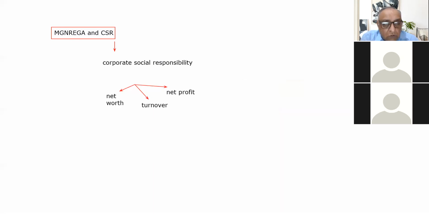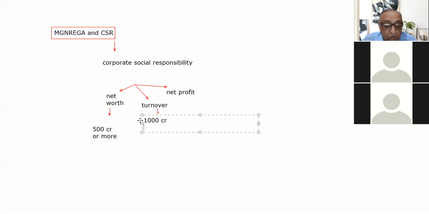Now, as far as the criteria are concerned, if the net worth of the company is rupees 500 crore or more, the CSR clause will be applicable for those companies. Or if the turnover of the company is rupees 1000 crore or more.